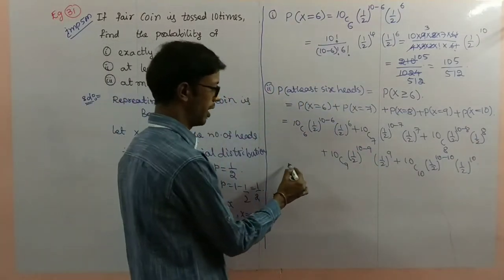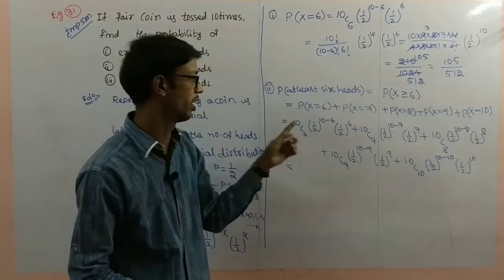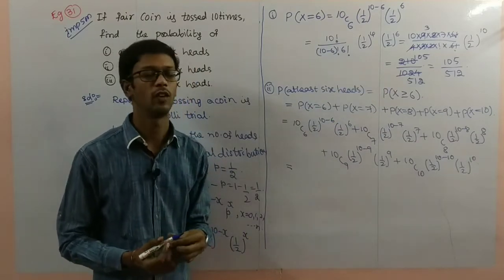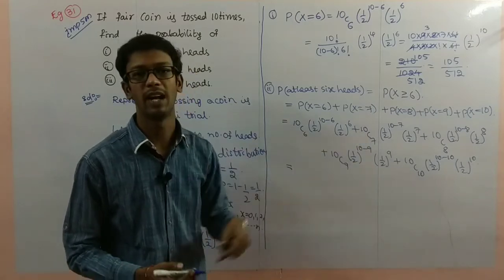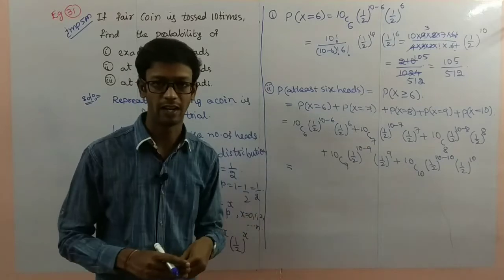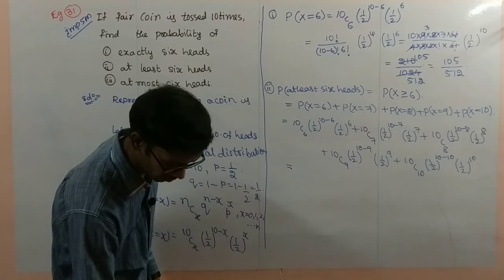Now we have to make the total simplification this way. 10C6, this value we already know, 105 by 512. Next, 10 factorial by 10 minus 7 factorial into 7 factorial. I am not writing the total simplification here. You make that simplification.